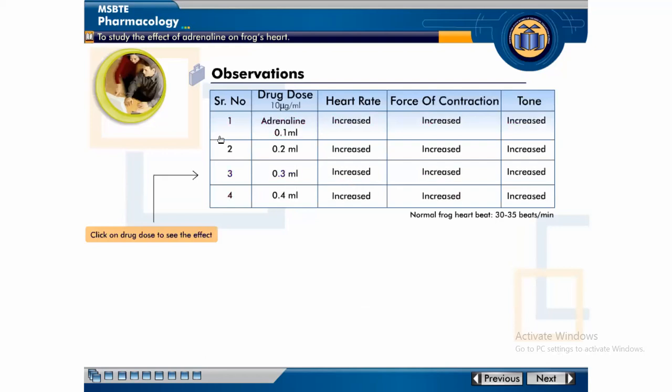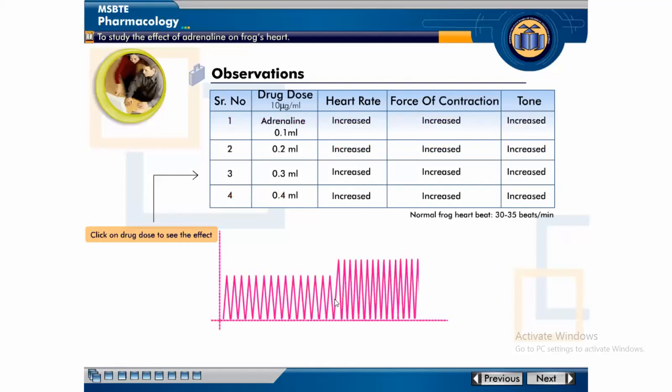This is the observation table. Screen is visible to all. If the dose of drug given is 1 ml, then heart rate is increased, and force of contraction is also increased. Graph is visible to all. This is the response of isolated heart of frog when injecting 0.1 ml of adrenaline. After giving adrenaline, there is increased heart rate and force of contraction.